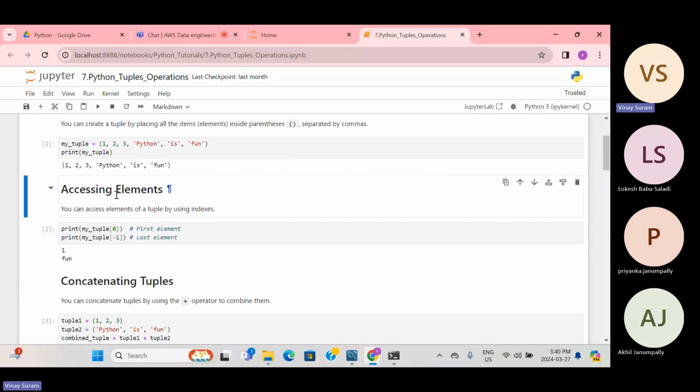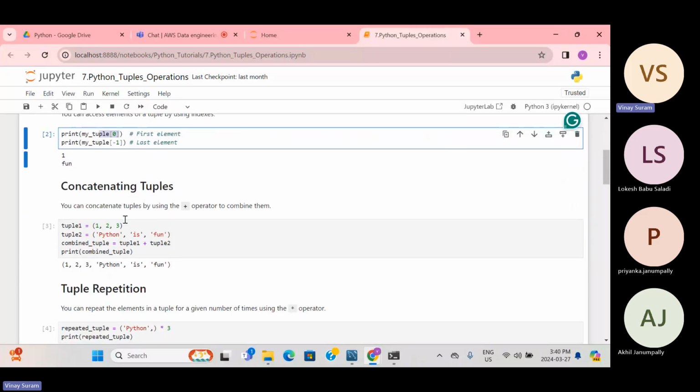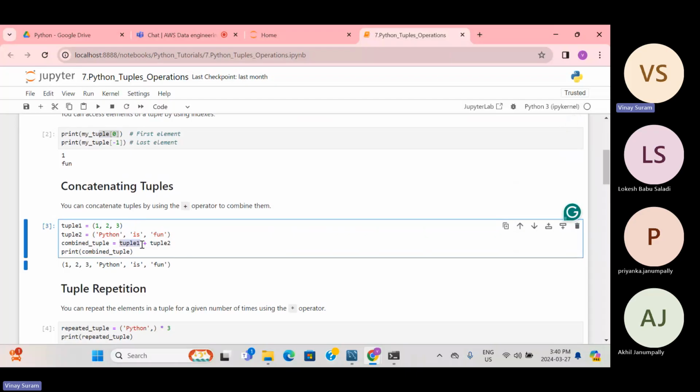Accessing an element using an index works the same way as for a list, and concatenation is also the same. But you cannot modify the existing tuple. So tuple1.append, that kind of thing you can't do, because whatever you have defined is final. If you assign tuple again as 1, 2, 3, 4, 5, that is a different story, because you are assigning again. But you can't edit the existing tuple. So tuple1.append(4) won't add 4, because it is immutable.